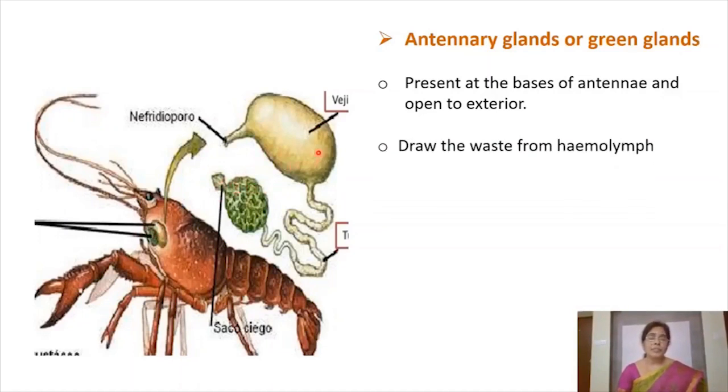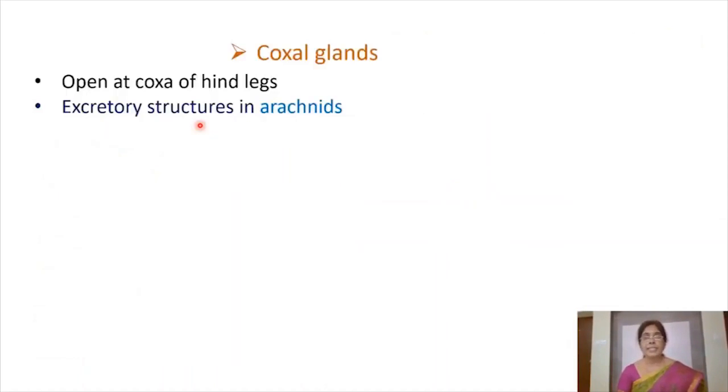Here these are not tubular structures, and they open outside through nephridiopores, and they collect the waste materials from the hemolymph, and they send out these waste materials through the nephridiopores. So we find the antennary glands or green glands in crustaceans.